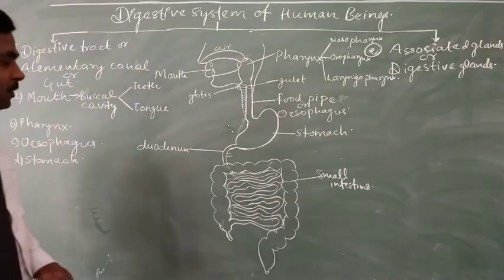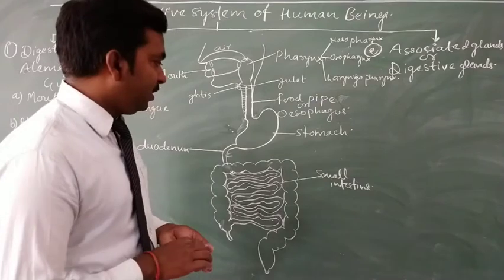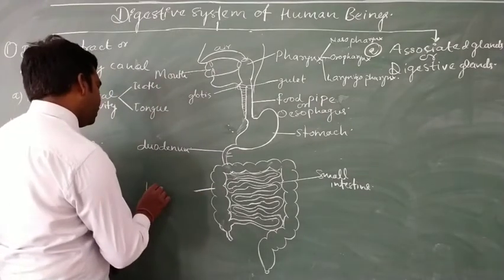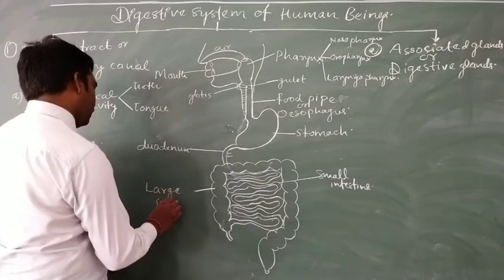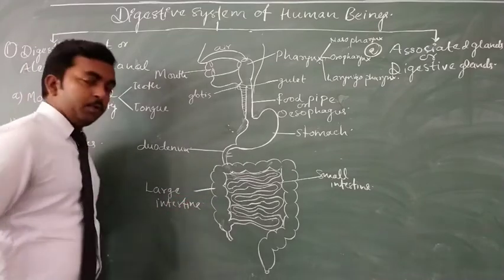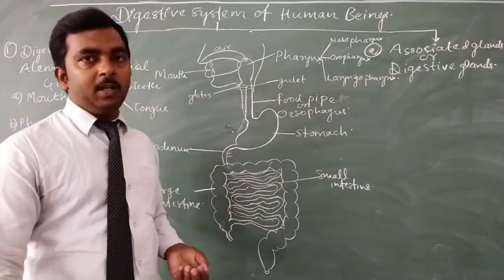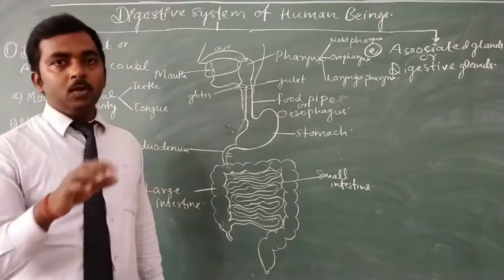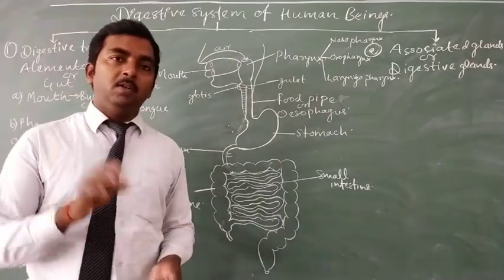So this is the large intestine with large diameter in comparison to small intestine. So it is called the large intestine. The name given to both intestines, small as well as large intestine, is actually on the basis of the diameter of their tube.